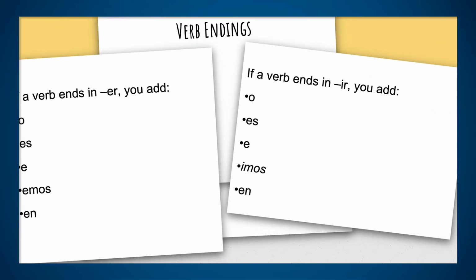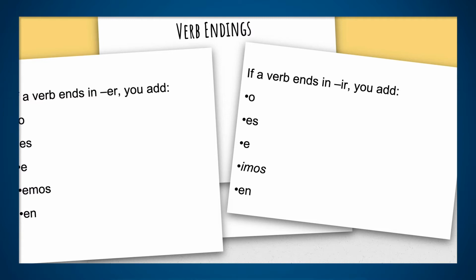And we're talking about verbs that end in ER. We already talked about those verbs like comer, beber, leer. Beber means to drink, comer means to eat, and leer means to read. Also, I remind you, you got a list of all those verbs for you to study. So what are you going to do?